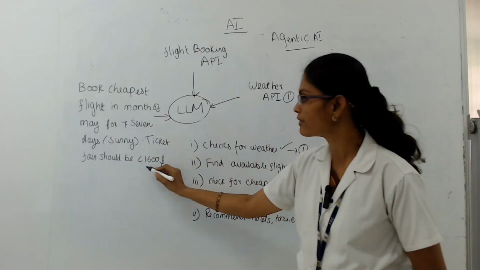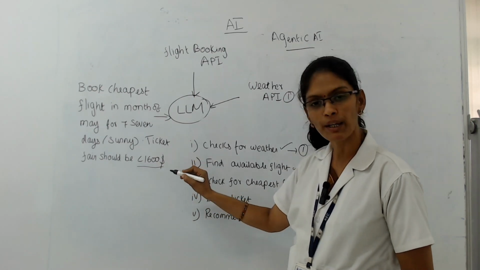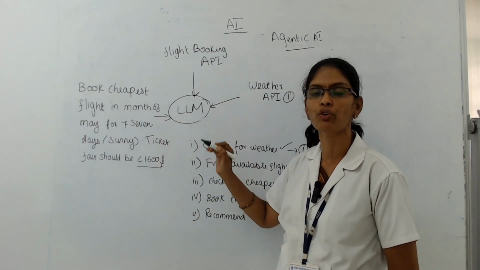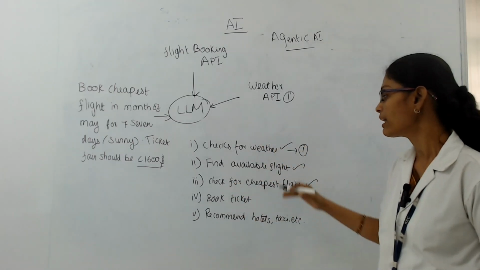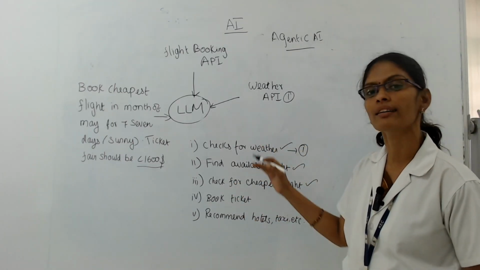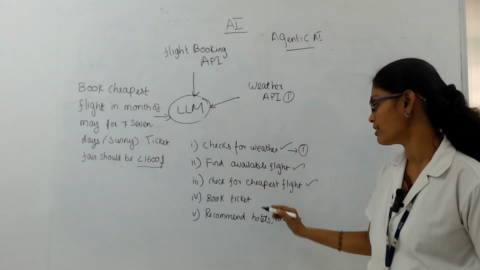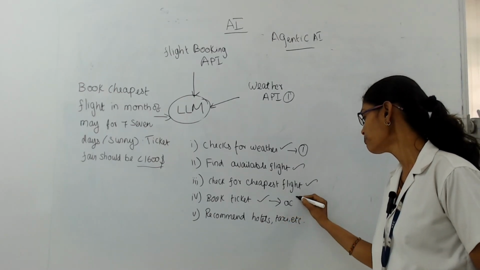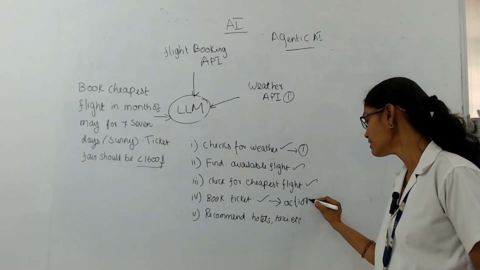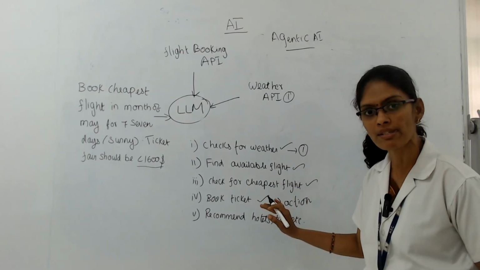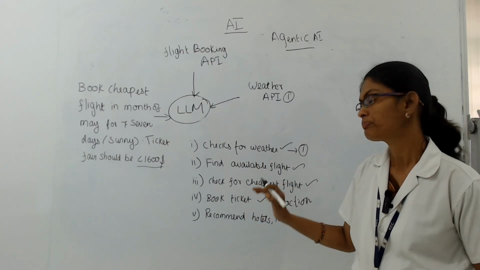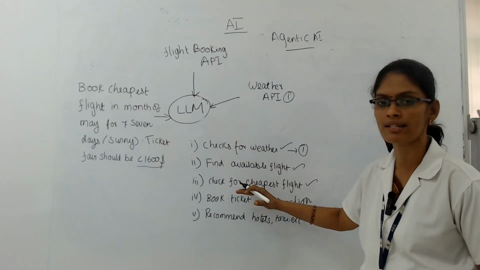Because the constraint given is the fare should be less than $1,600. That was the constraint we gave this particular LLM. So it will find the flight which is less than $1,600 and then it will book the ticket. This is the action it performs. This action is independent. Autonomously, this LLM is performing actions that involve multi-step processing.